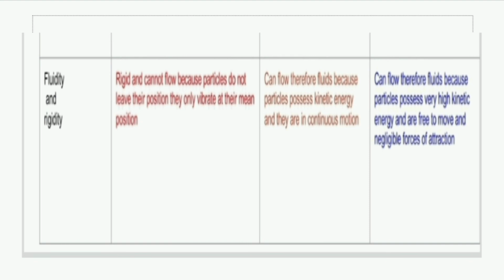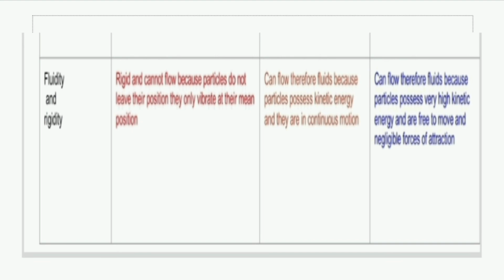So solids are rigids, that means they are not fluid, because they do not leave their position while vibrating at their own place, so that is why they cannot flow. Whereas liquids possess some kinetic energy more as compared to the solid, so that is why they can flow.